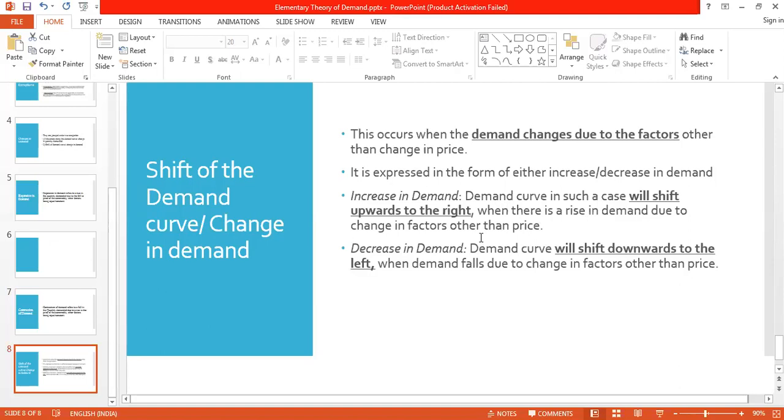Okay, that is the other factors are changing. Maybe the price of related goods has changed, or maybe my taste or my preference has changed, or maybe my income. Okay, there is a change in my income. That is why the increase in demand or the decrease in demand takes place.